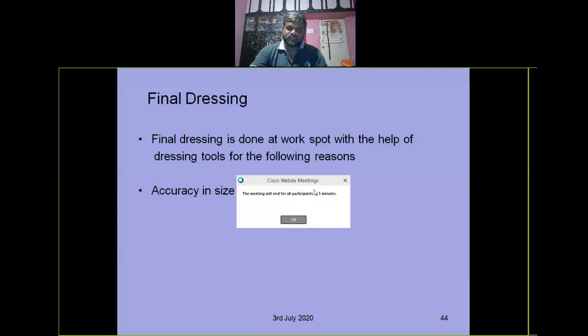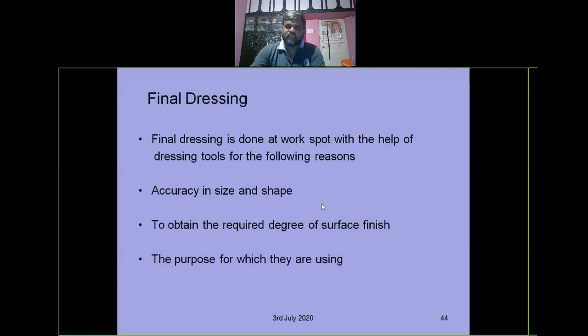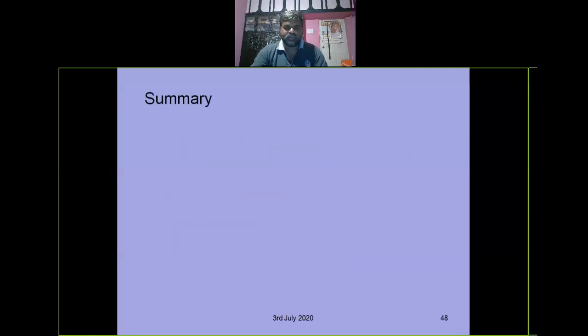Final dressing is required for accuracy in shape and size, to obtain the required degree of surface finish for the purpose for which they are using it, right?